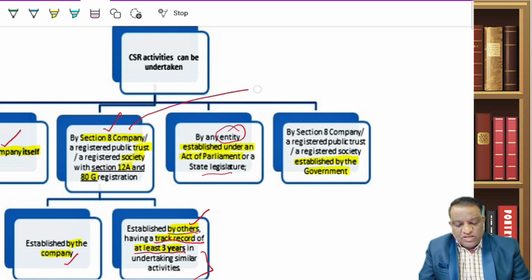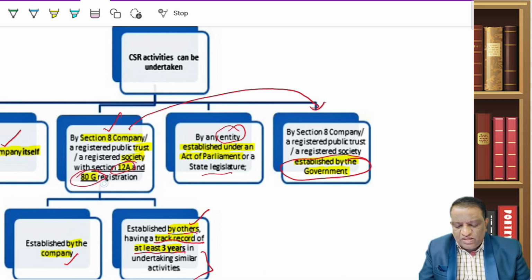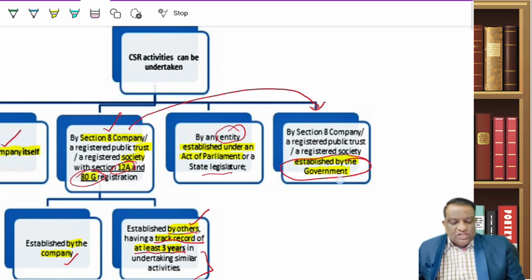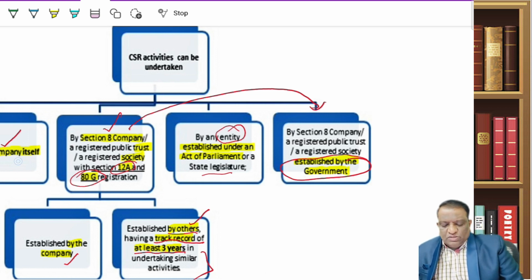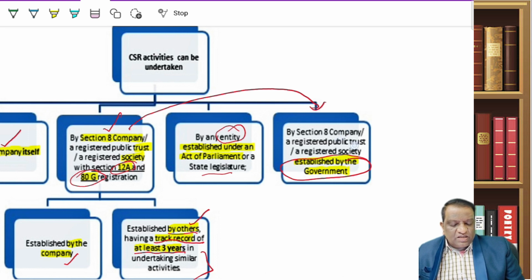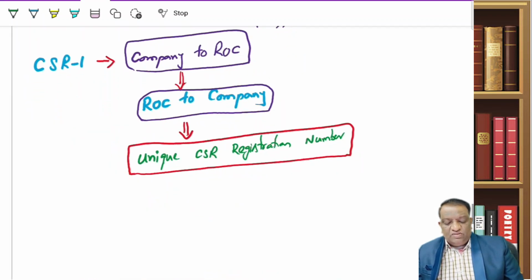Or the same Section 8, same trust, but the difference is this is established by the government, whereas this is established by private people, therefore they have asked to be registered under 12A and sought this 80G exemption. But this one is by the government. So either you can spend yourself or through Section 8, either your own one or any others. But for any others, you need to ensure the track record, or any other entity which is set up by the parliament, or any Section 8 trust or a society which is established by the government. You can spend it in either way.